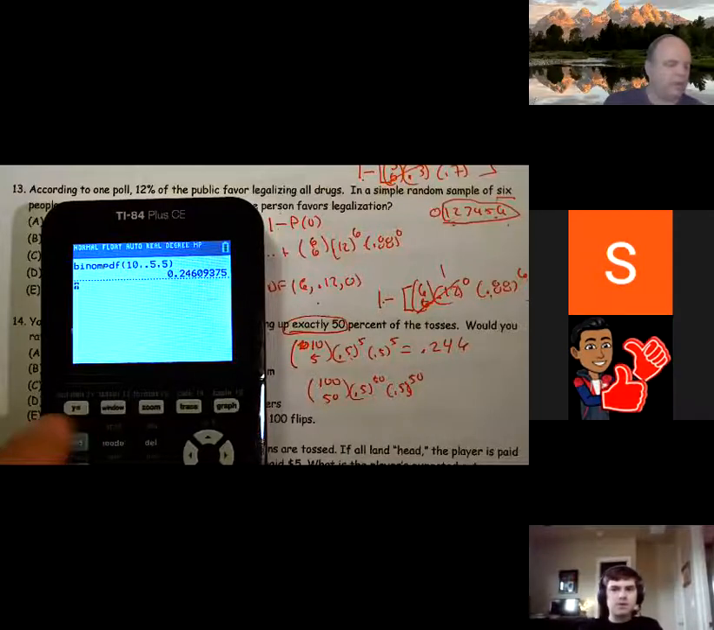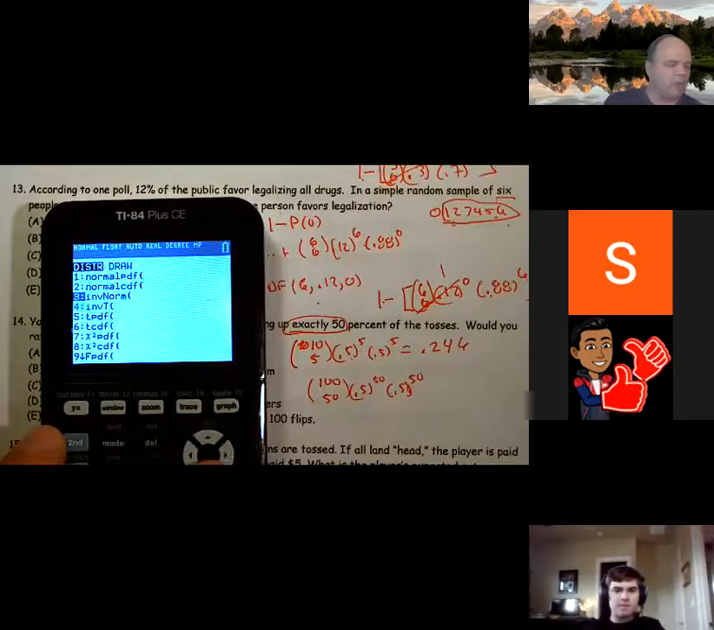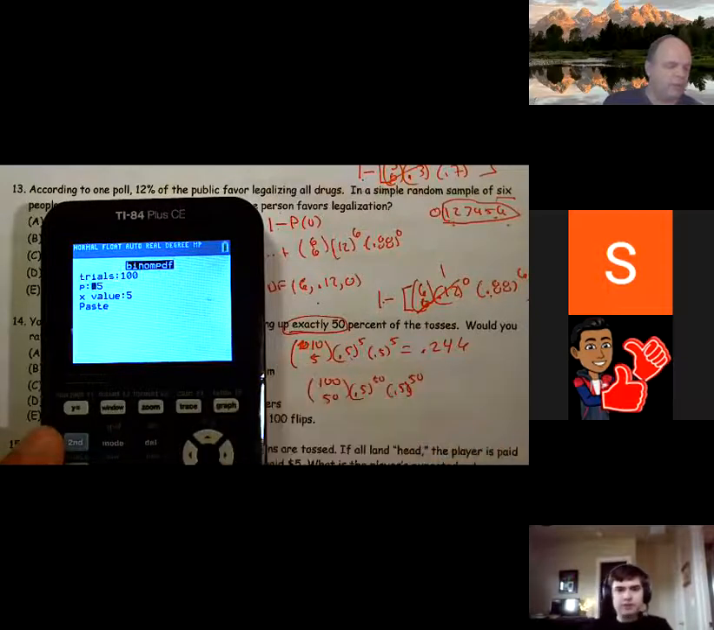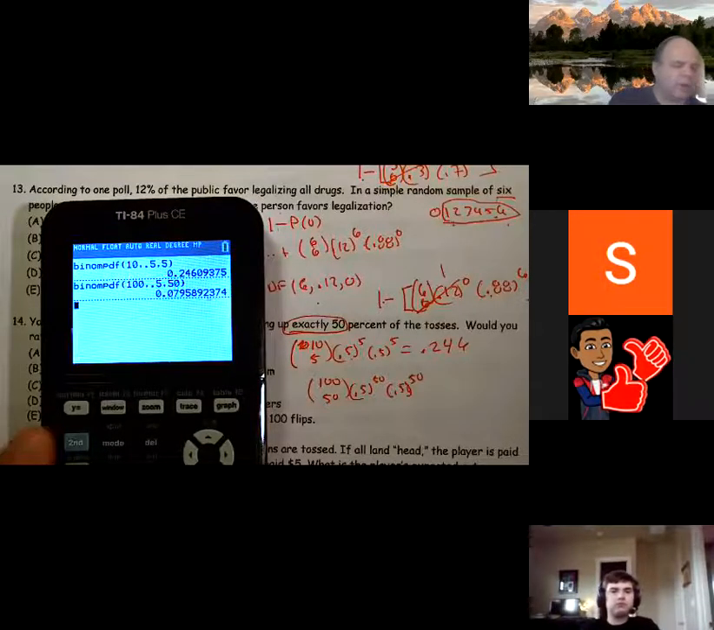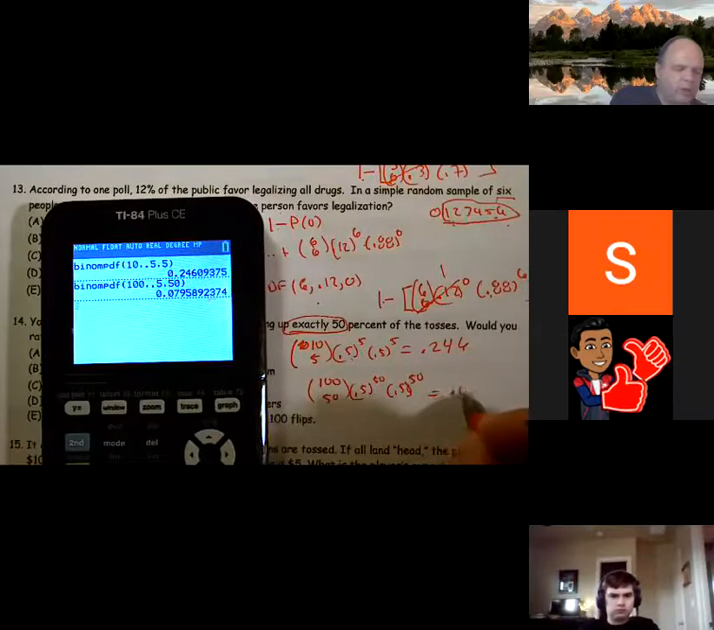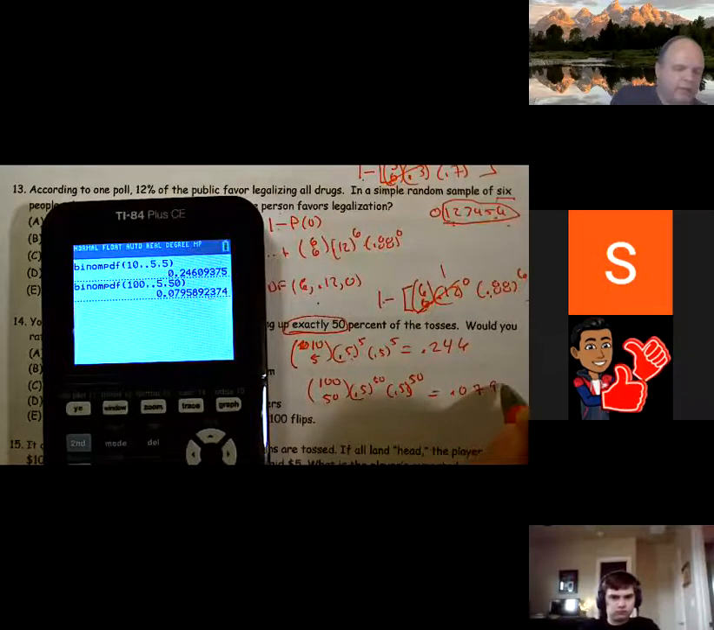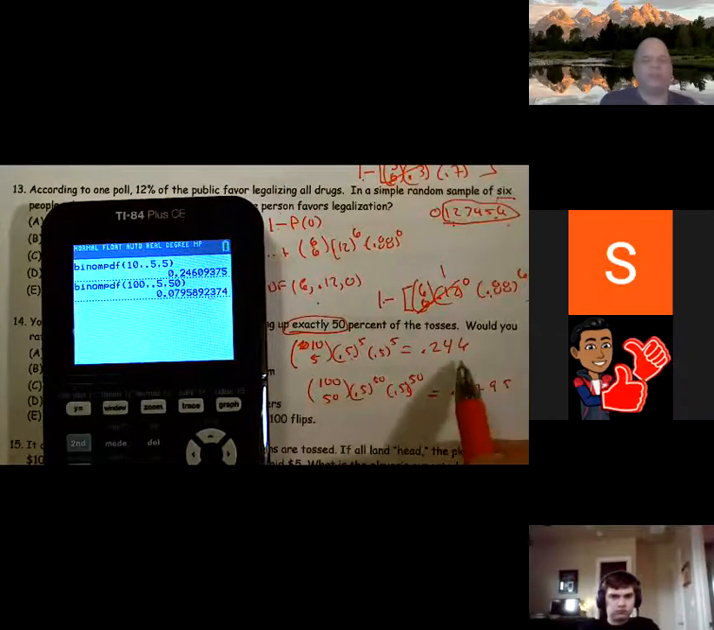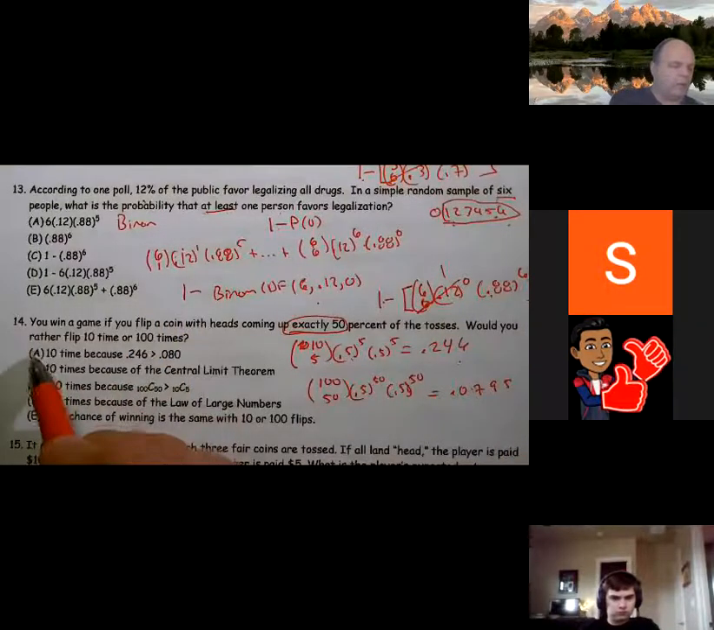Now we're going to do the same thing with flipping it 100 times. So binomial PDF, trials are 100, probability of success is 0.5, but now we need it to happen exactly 50 times. And we end up finding out that it's 0.0795, which is less than that. So consequently, we'd rather flip it 10 times than 100 times.